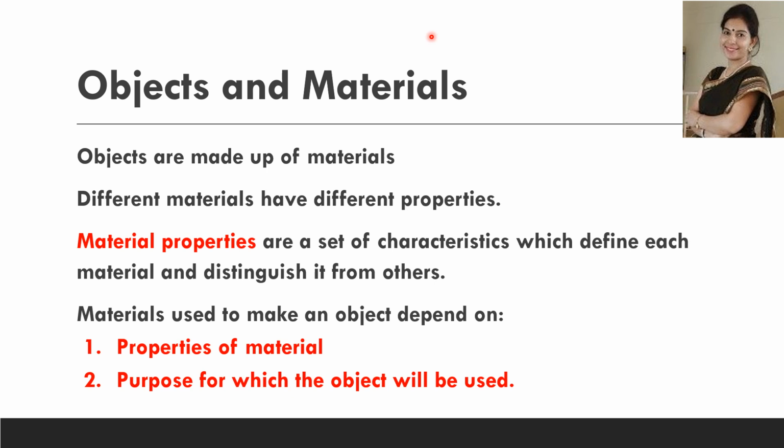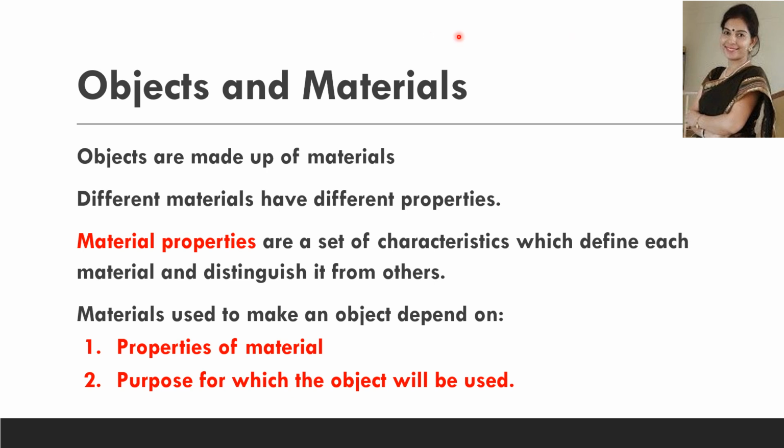For example, in chapter 1 we have studied that a dish consists of a number of ingredients. Mango shake is made up of mango, milk and sugar. So mango, milk and sugar are the materials for making the object mango shake.